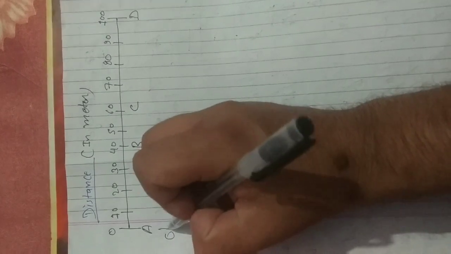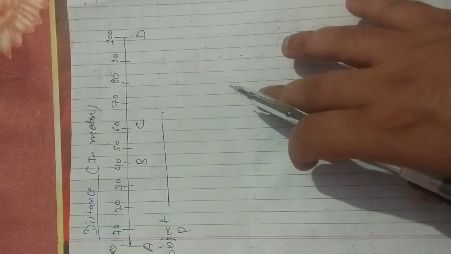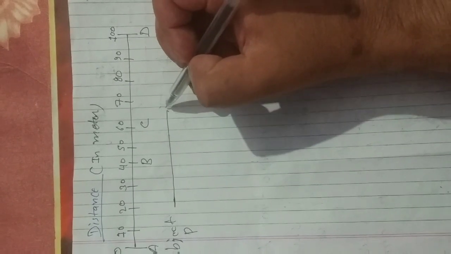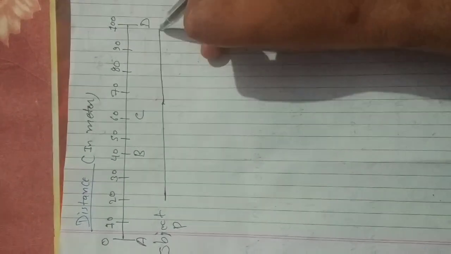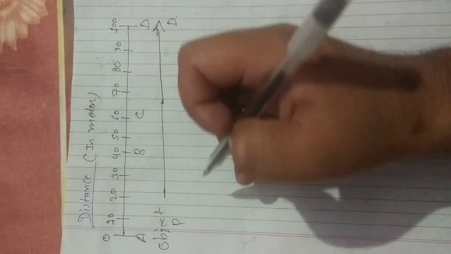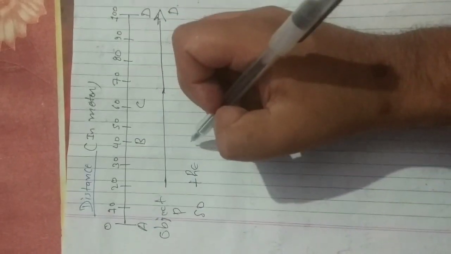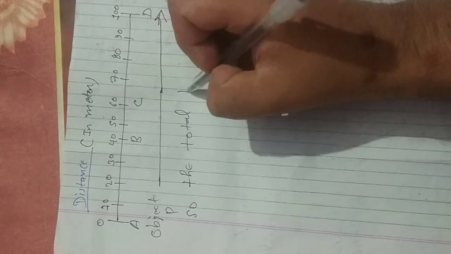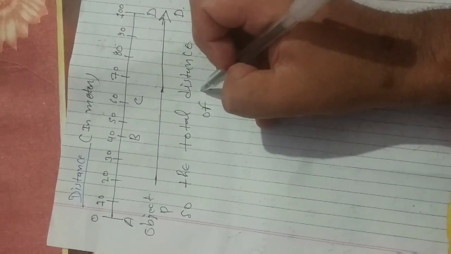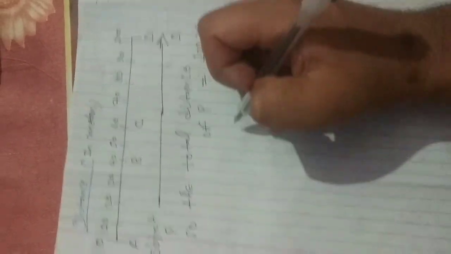Suppose an object P goes a distance and reaches point D. So the total distance of P is equal to 100 meter.